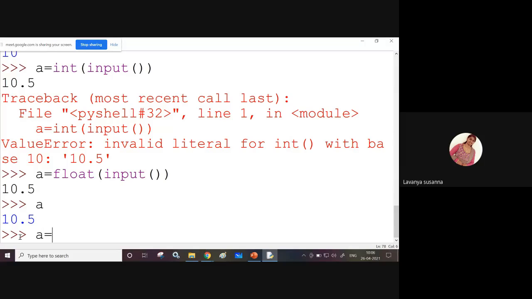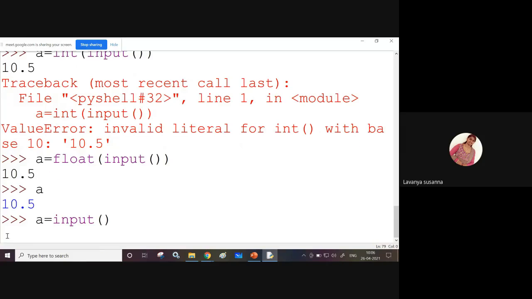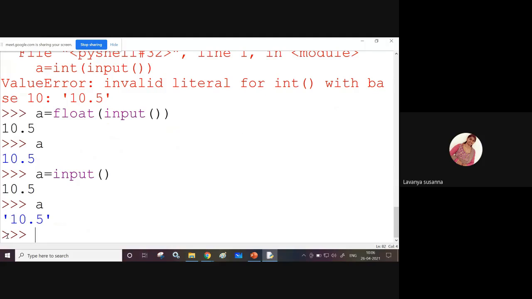Now a equal to, I'm just using the input function. It is waiting for the input. I'm giving 10.5. Now I'm displaying the value of a. It is displaying as a string. Why? Because by default the input function will take any value as a string. If you want to give an integer as input, you need to use the int function. Inside the int function you need to give the input function. If you want to give a float value, you need to use the float function. Inside this float function, give input.